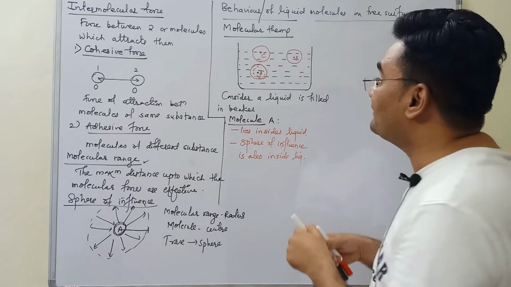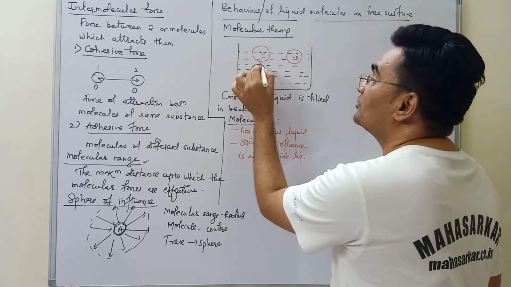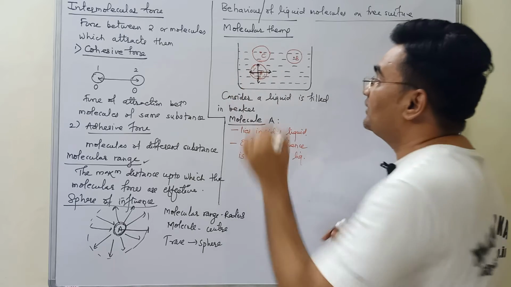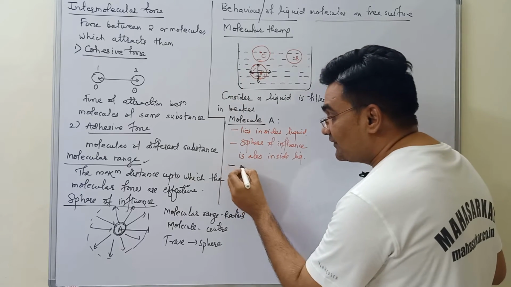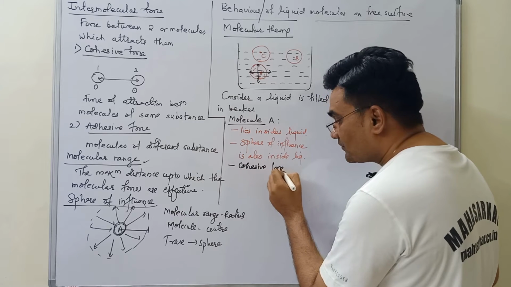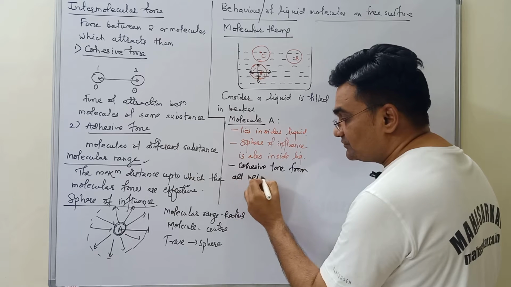Suppose there is a molecule here, it pulls molecule A this way, another molecule pulls this way, one pulls this way, and one pulls this way. So what is happening with molecule A? It is exerted by cohesive force from all neighboring molecules.